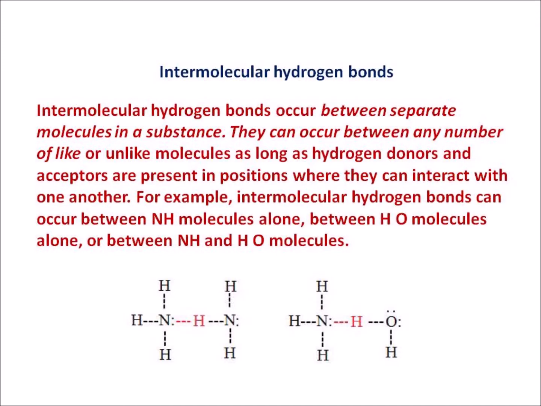Intermolecular hydrogen bonds occur between separate molecules in a substance. They can occur between any number of like or unlike molecules as long as hydrogen donors and acceptors are present in position where they can interact with one another. For example, intermolecular hydrogen bond can occur between NH3 molecules alone, between H2O molecules alone or between NH3 and H2O molecules. See, that is shown in this figure.